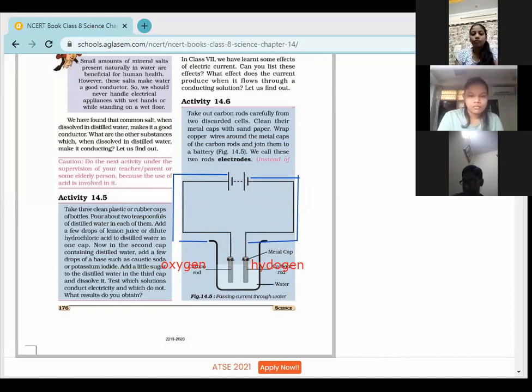So children, I hope this concept is clear to you, and this is very, very important. This is known as the chemical effect of electric current. How? Means when we are passing electric current through water, how water gets dissociated. Okay. So I hope it is clear to you. If not, you may ask, and the rest will continue tomorrow.